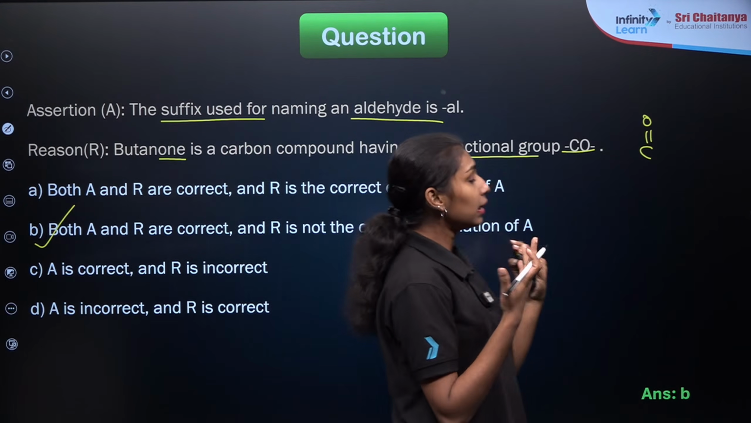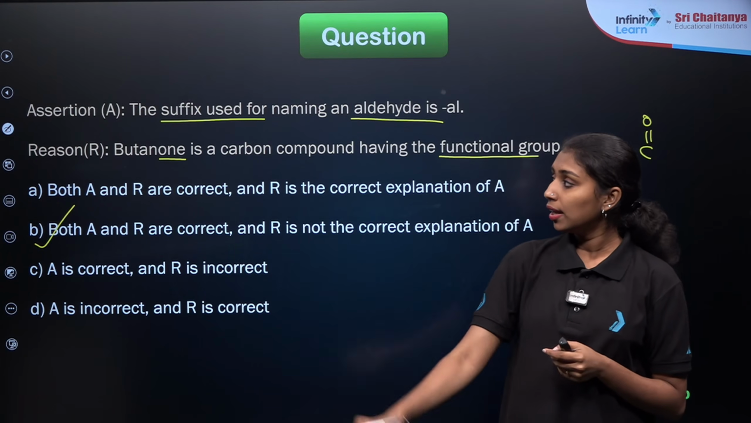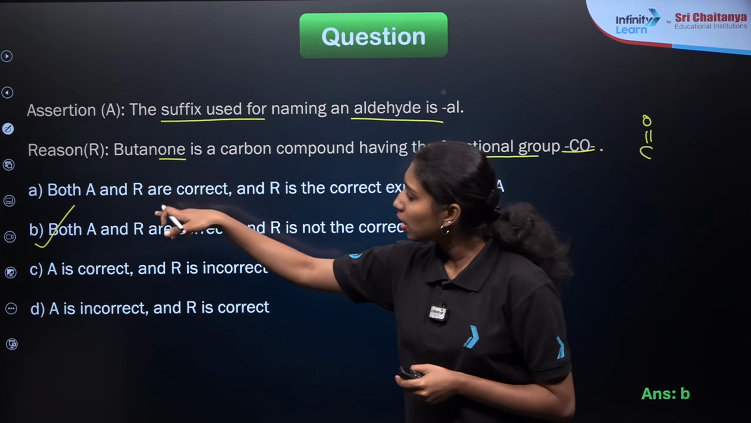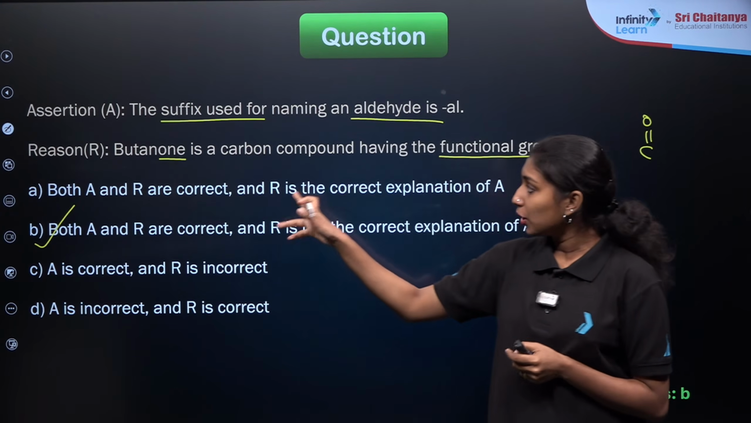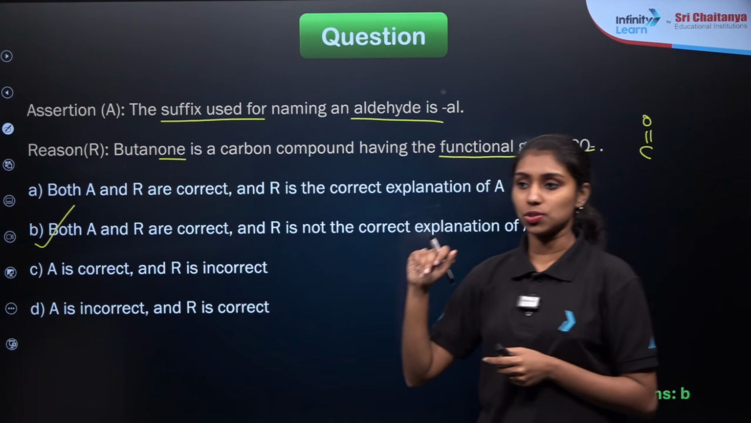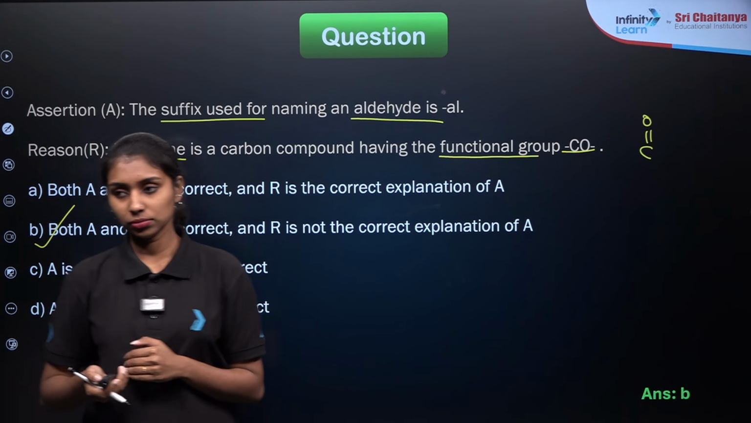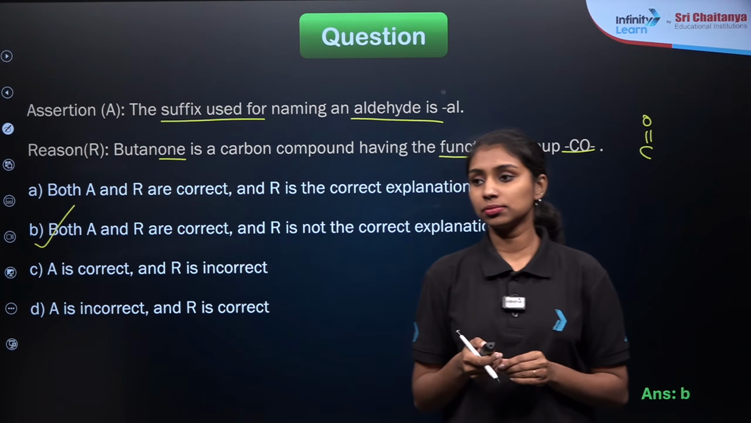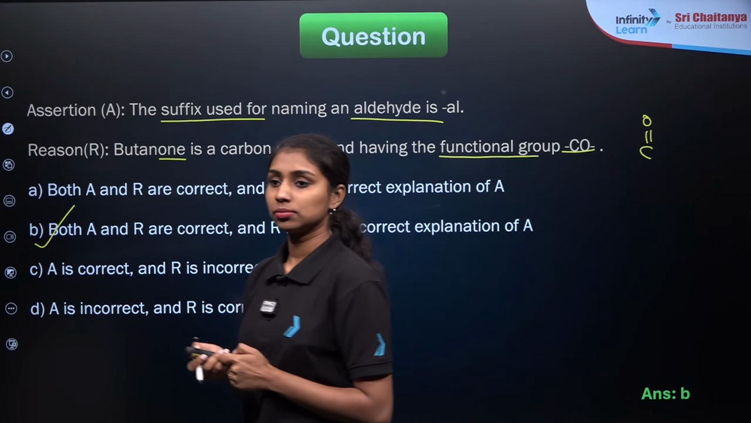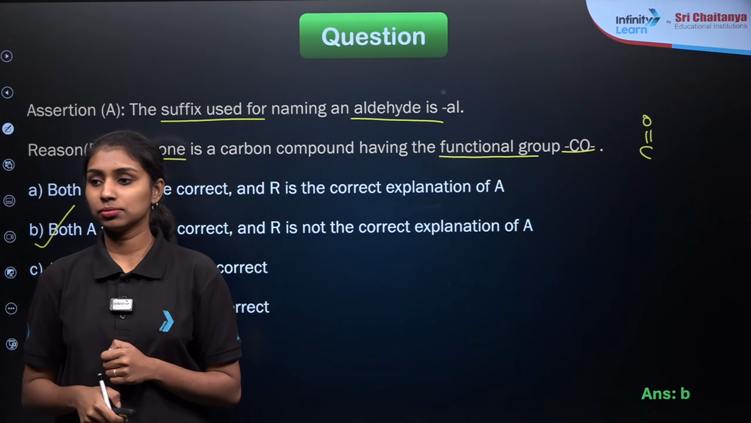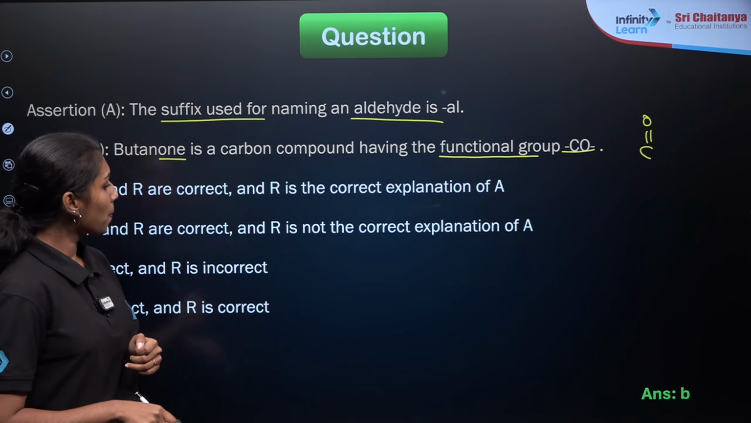So how can we explain this first assertion here? We can take it as: butanal is a carbon compound having the functional group of CHO. Then it will be correct. Did you get it? Okay, fine.